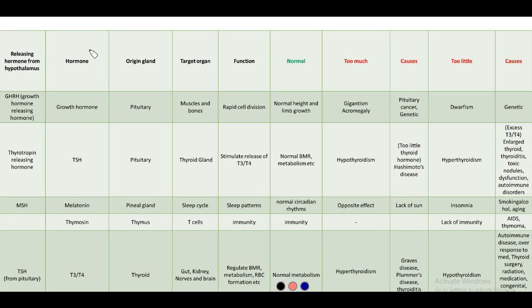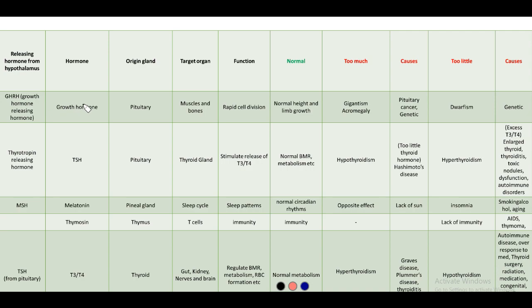Here you can see this table. It shows you the hormone, the origin gland, that is the gland which produces this hormone, the hormones that are responsible for stimulating the secretion of this hormone, the target organ function, what happens when there is normal secretion, when there is too much secretion and the causes of it being in excess, when it is too little, and the cause of it being in deficiency.